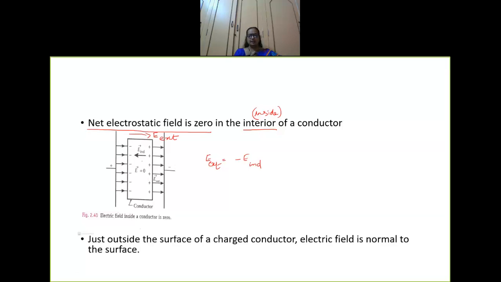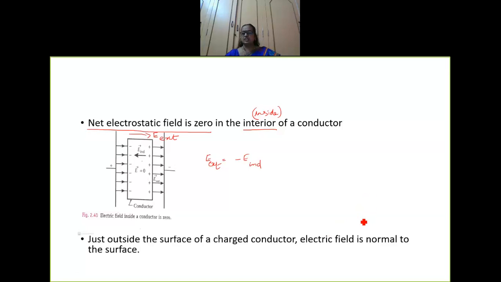This is the first point. Hope you understand. The net electrostatic field is 0 in the interior of a conductor. Next, what is the next point? Read the next point. Just outside the surface of a charged conductor, the electric field is normal to the surface.